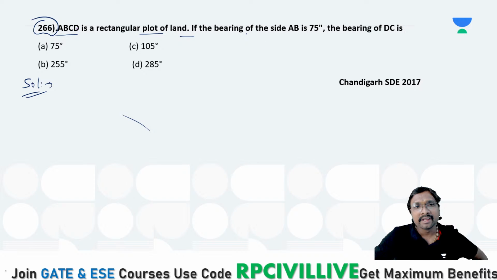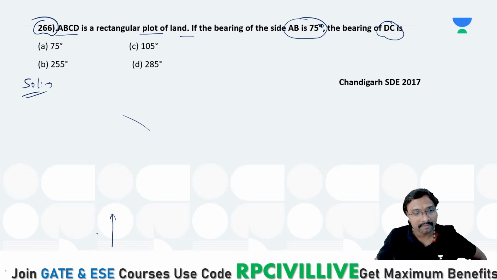And if the bearing of this line AB is 75 degrees and you are asked to identify the bearing of this DC, right? So AB is 75 degrees. The bearing of the AB line being 75 degrees means, let us consider this is your north, this is your south, this is your east, and this is your west.